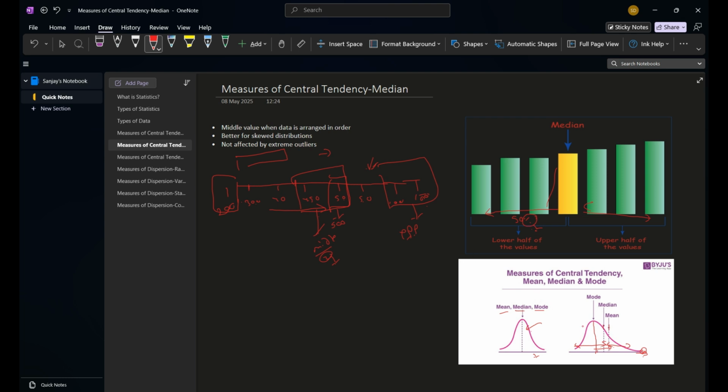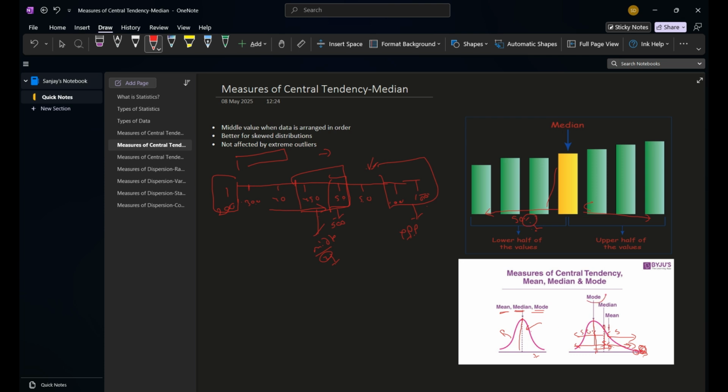Here we can see that this is a normal distribution, where mean, mode, and median are equal. But if you see here, there are some extreme values, which is right-skewed data. Because of these extreme values, the mean has been stretched towards the extreme value, and the median is here and the mode is here. The median is here means 50% of the data is here, and 50% of the data is accumulated here. So this is about the median.